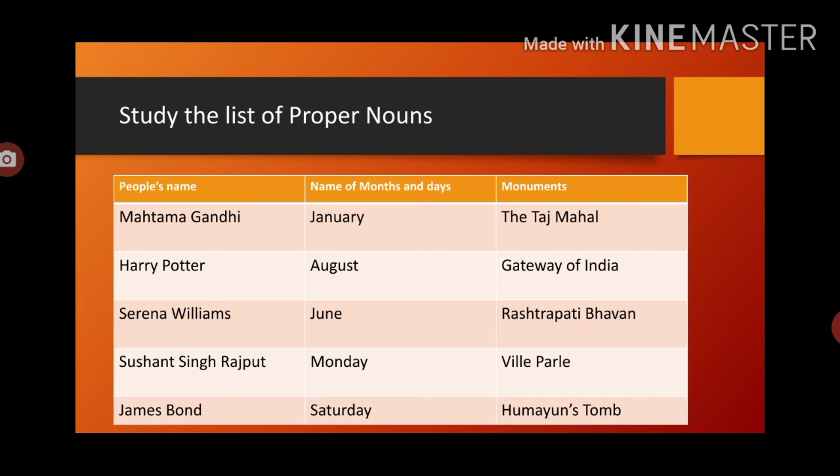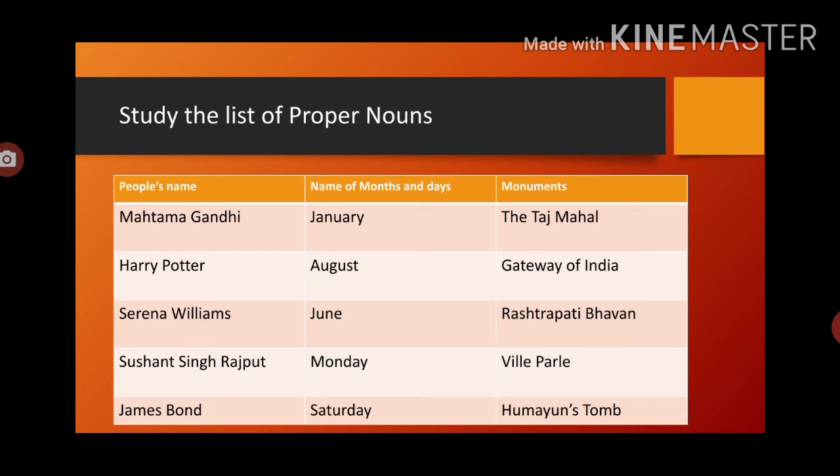The names of months and days of the week are also proper nouns. Famous monuments or famous buildings are also proper nouns. Now all the countries and cities' names also come under proper nouns. Names of oceans, rivers, lakes, seas and mountains. Clear? What is a proper noun?